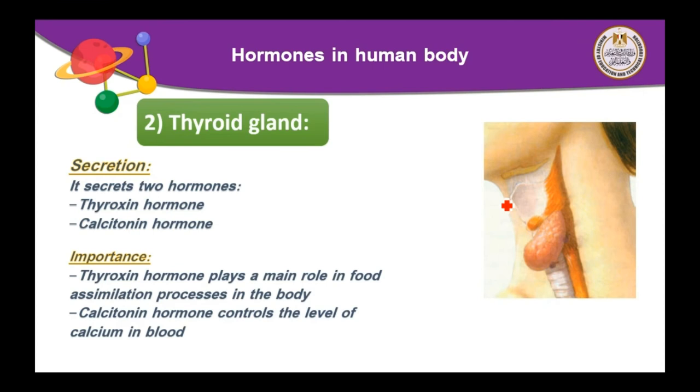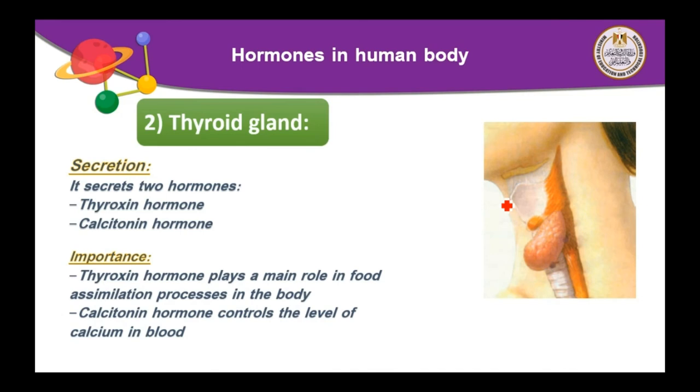What is the function of each hormone? Thyroxine hormone plays a main role in the food assimilation process. This means that it is necessary for producing energy from digested food. So when a disorder happens in this hormone, the human suffers from sickness and sleeps for a long period of time, as they have no energy for doing any activities during the day or night.